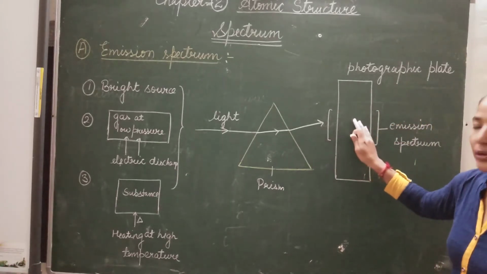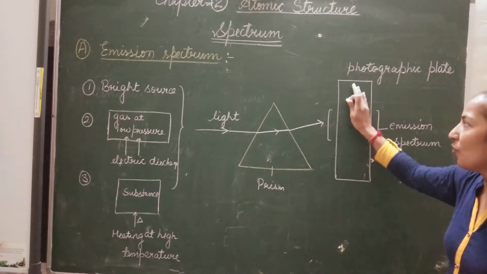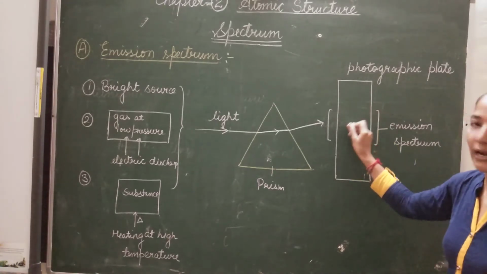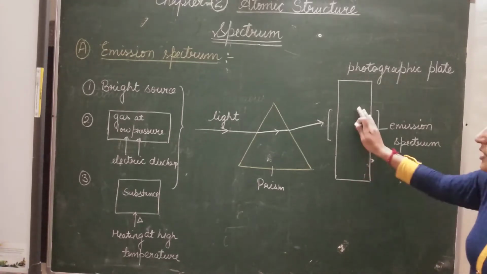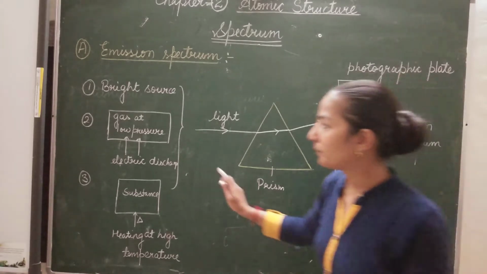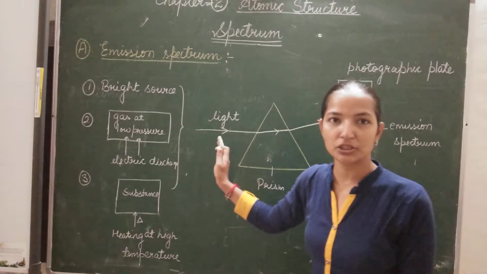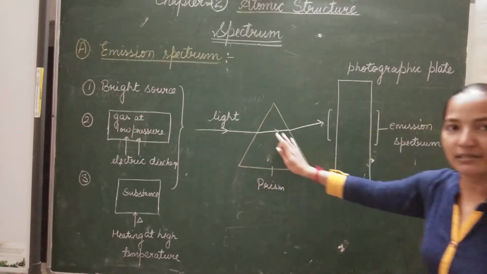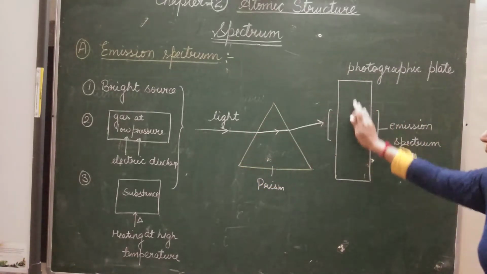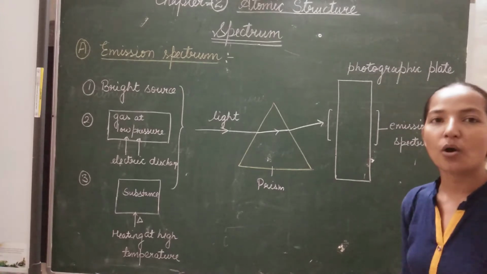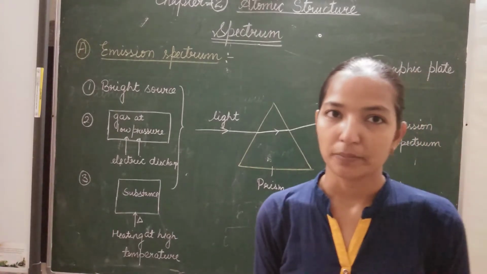These emergent component colors are obtained over the photographic plate in the form of a particular pattern. This type of spectrum is called emission spectrum, since it is obtained by the emission of radiations.